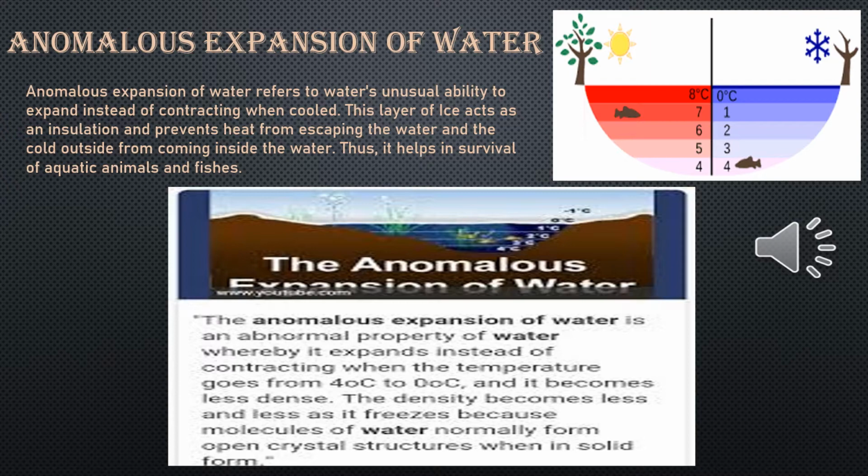See the diagram. Anomalous expansion of water is an abnormal property of water whereby it expands instead of contracting when the temperature goes from 4 degrees centigrade to 0 degrees centigrade, and it becomes less dense. The density becomes less and less as it freezes because molecules of water normally form open crystal structures when in solid form.